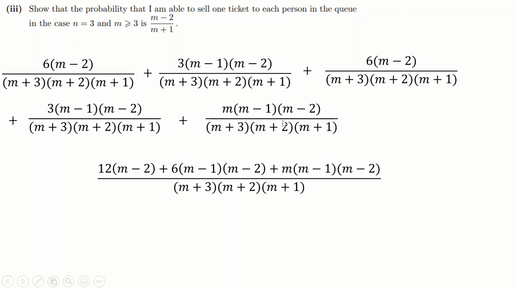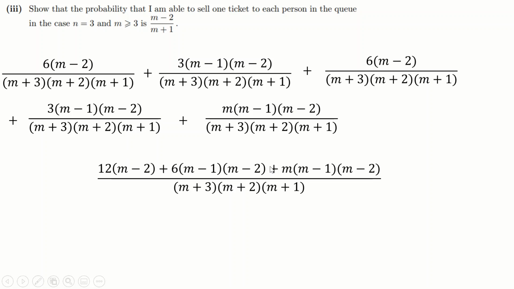And then here I've got this cubic that I don't really like. And again, I'm not going to expand the bottom because I don't want cubics. I really don't. So I don't want to expand this either, because that's going to give me a cubic, right? There's an m cubed term here. So I really don't want that. I can't cancel anything because I can't see any terms that are the same as these up here. But what can I see? Well, look back at the question. Here's an m minus 2.